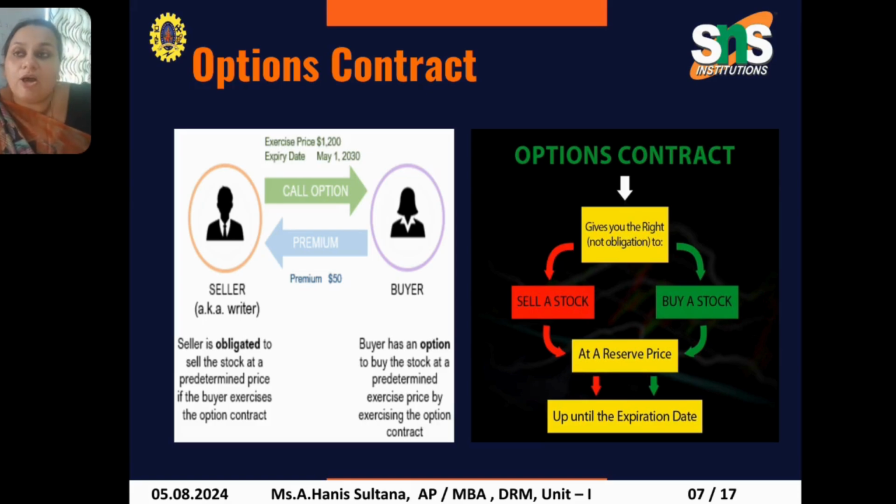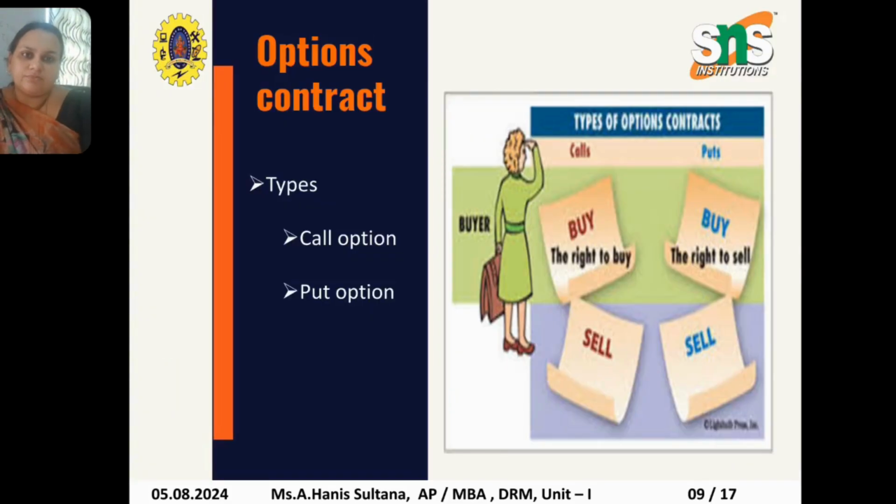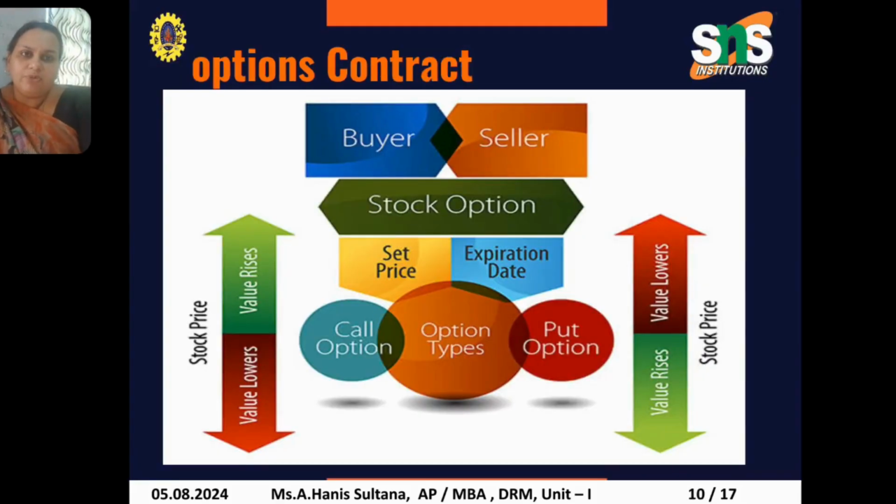The seller is obligated to sell the stock at a predetermined price if the buyer exercises the option contract. Here the buyer has an option to buy the stock at a predetermined exercise price by exercising the option contract. So I am selling a stock at a reserve price until the expiry date takes place. As we discussed earlier, we have a call and put option.